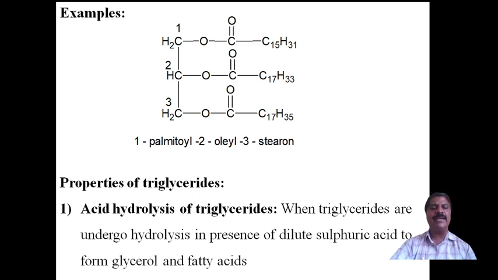When we remove the water by using the sulfuric acid, the acid and alcohol condense to form the ester. This is exactly the reverse phenomenon, where the triglycerides are formed by the combination of glycerol with fatty acids. When the triglyceride undergoes hydrolysis using dilute sulfuric acid, glycerol, which is an alcohol, is separated, and fatty acids, which are simple organic acids, are separated. Therefore, this is the reverse reaction of esterification.